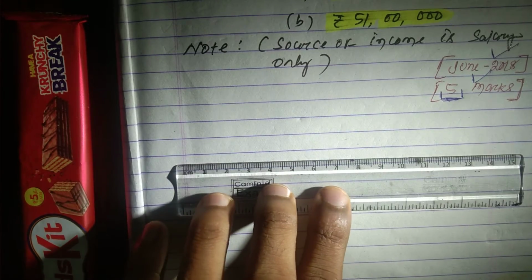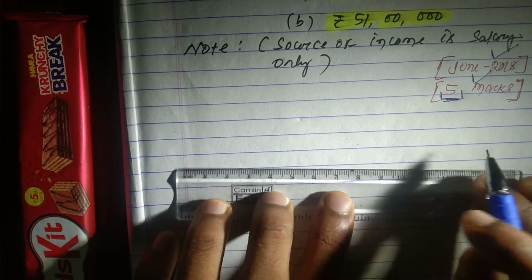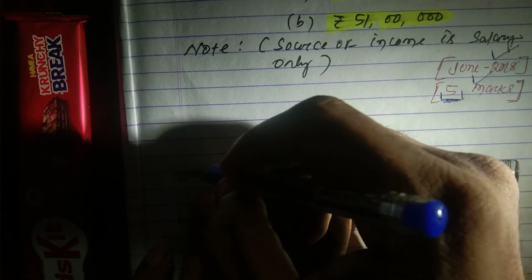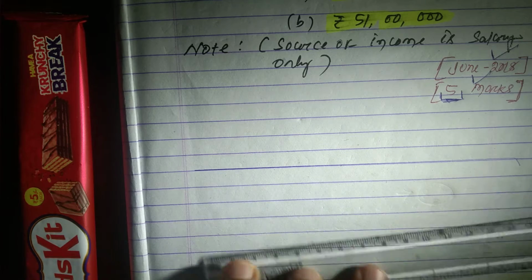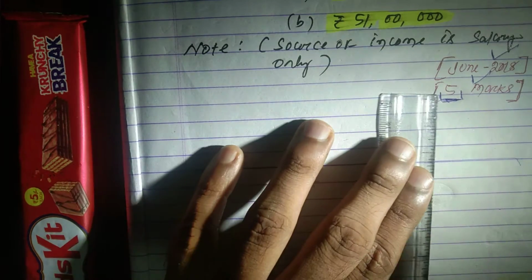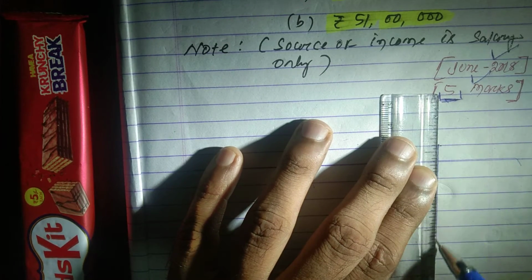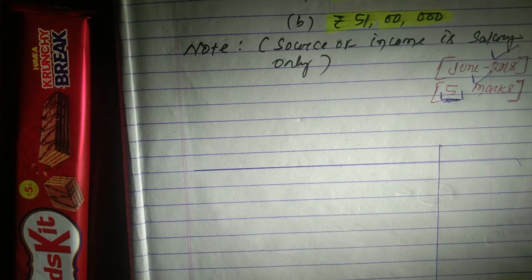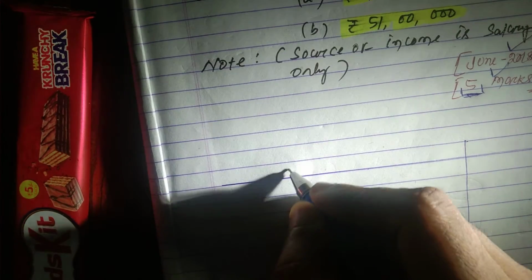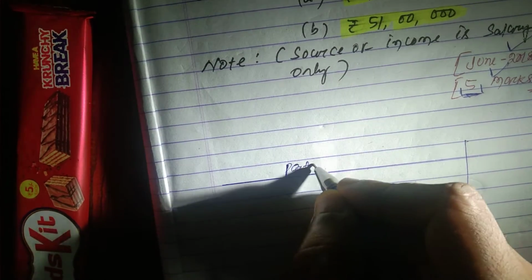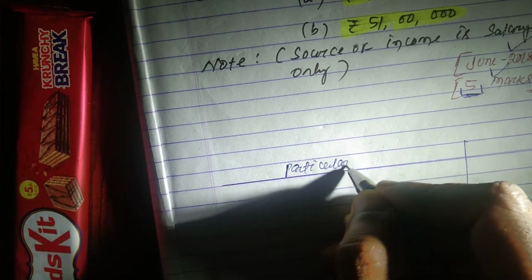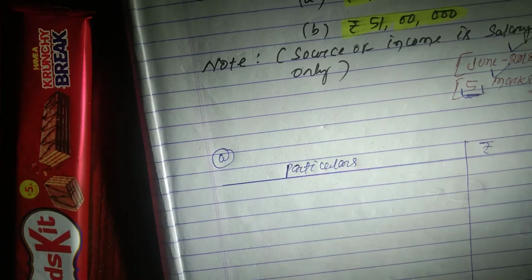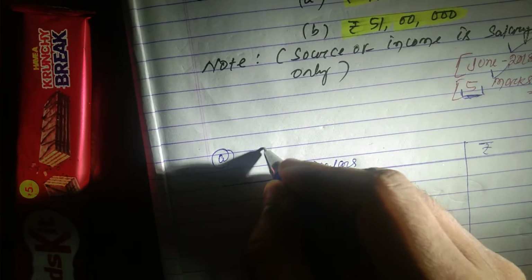First we have to calculate the salary income of 49,62,500.